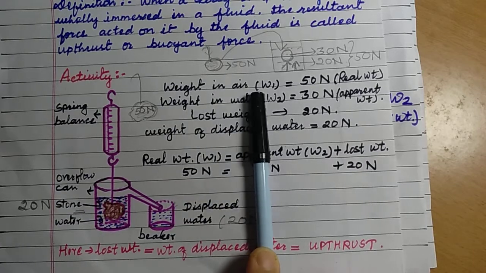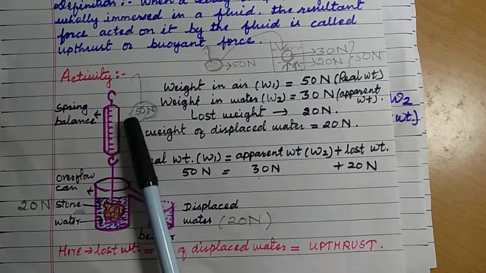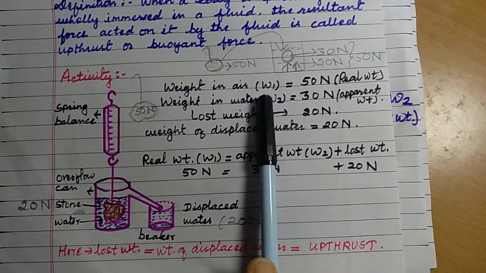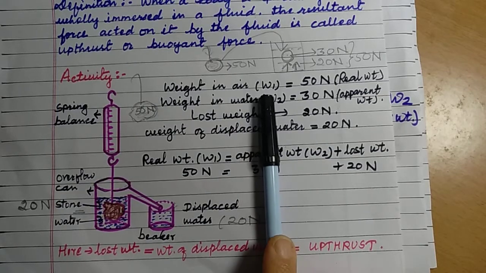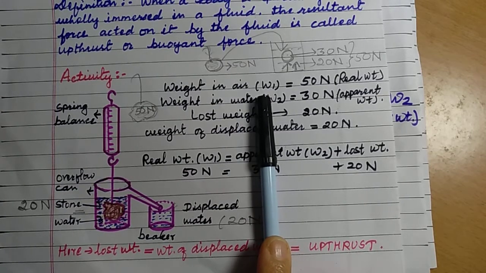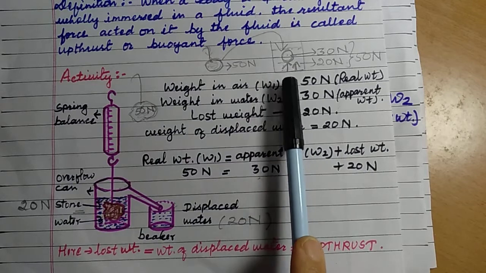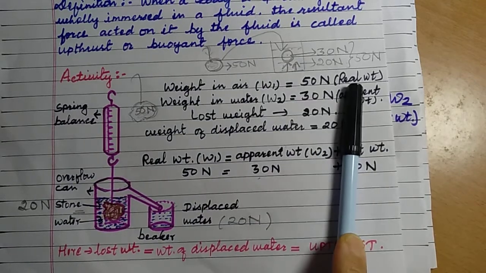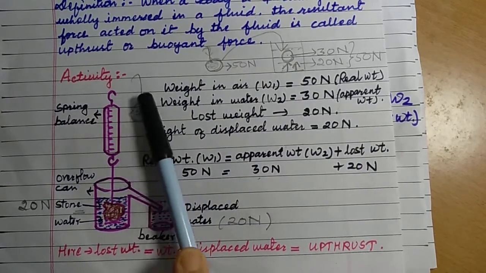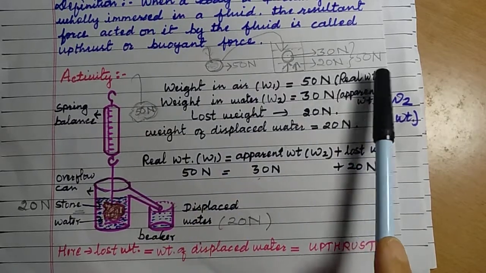Weight in the air, W1. When the stone is measured out of water, that is its real weight in the air. That is W1, 50 Newton. Supposing the weight of this stone is 50 Newton, that is the real weight.